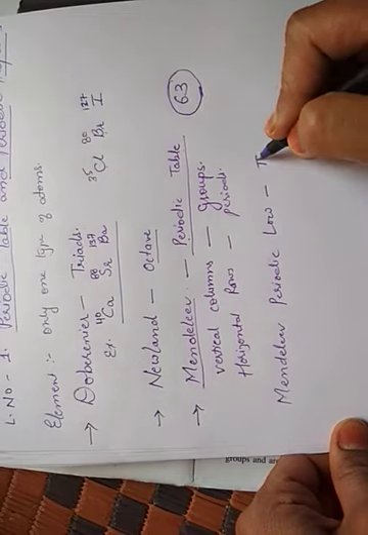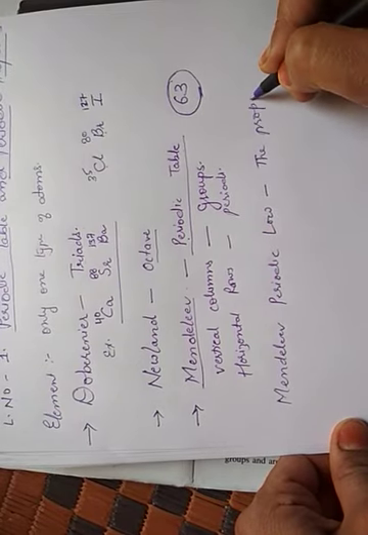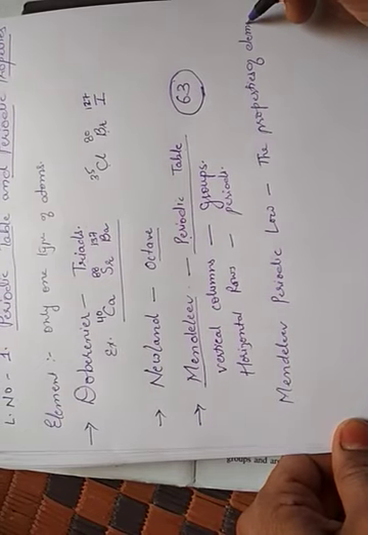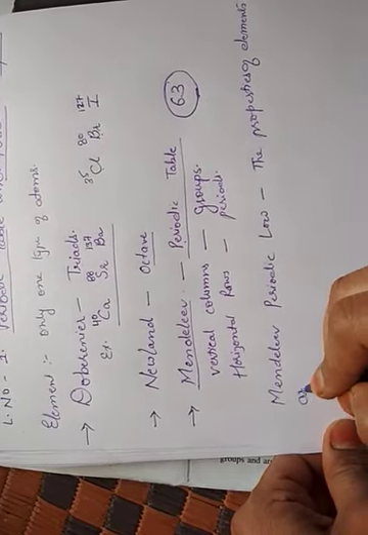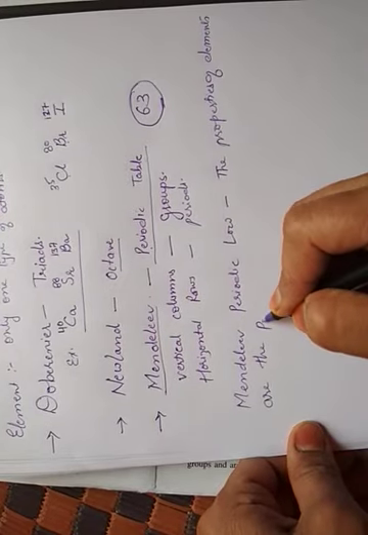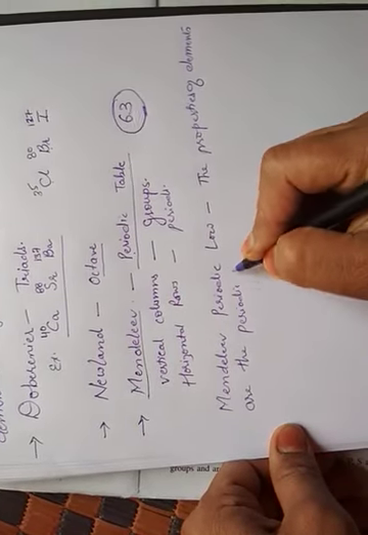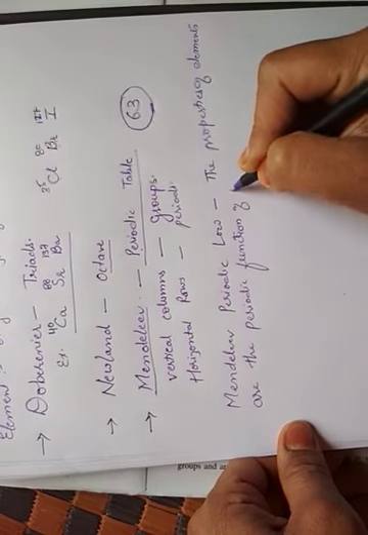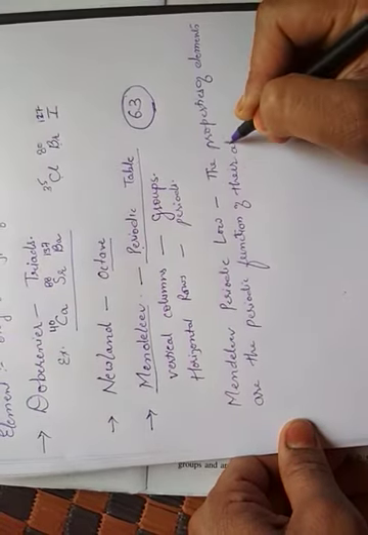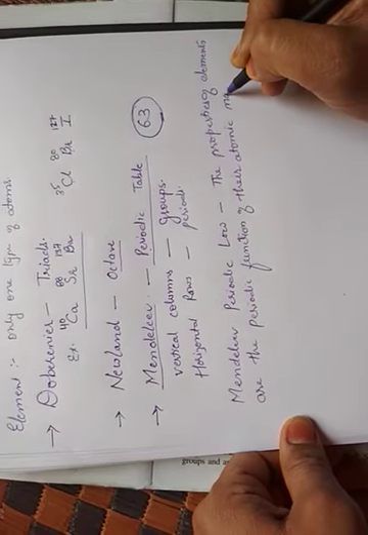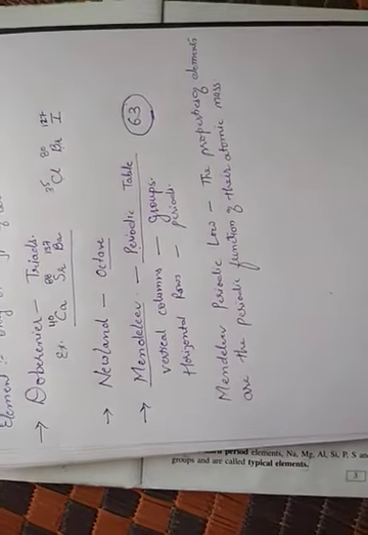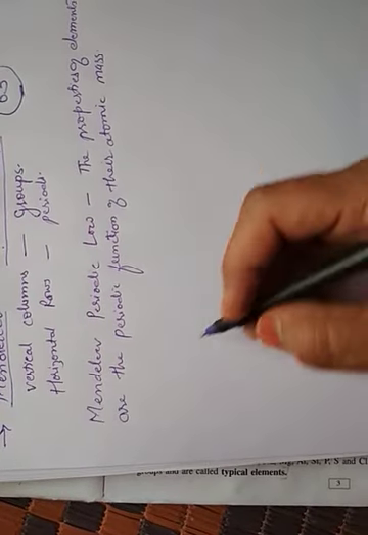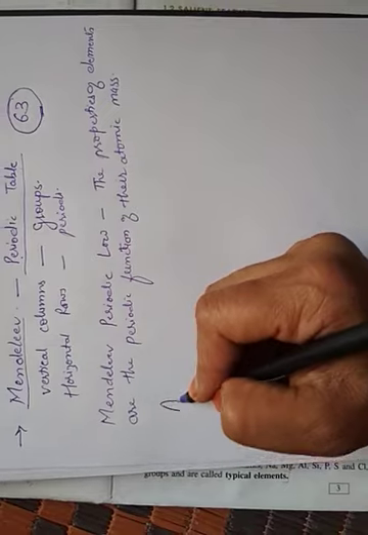According to this law, the properties of elements are a periodic function of their atomic masses. But as compared with atomic mass, the atomic number was the better fundamental property.